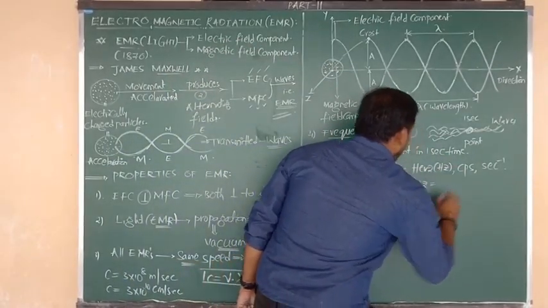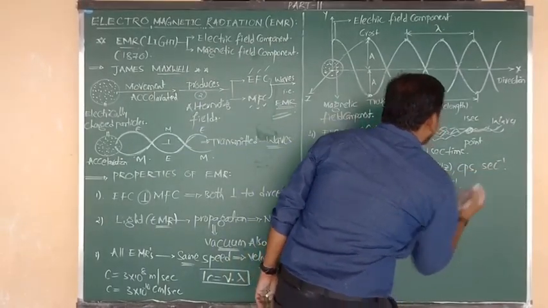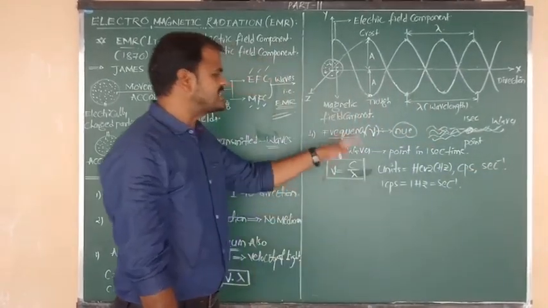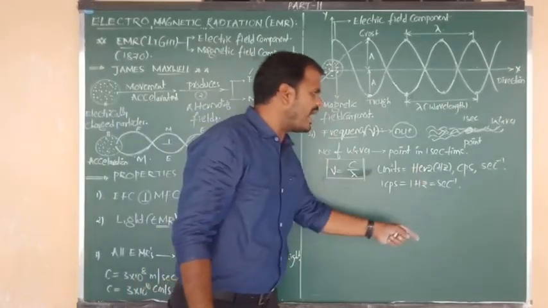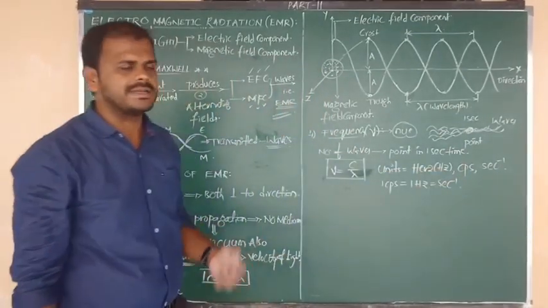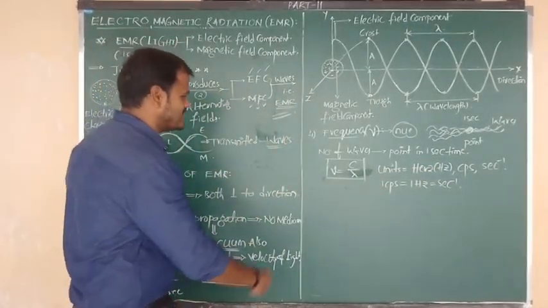1 Hz is also equal to second inverse. All are equal, so frequency can be measured in all three units. But the major SI unit is Hz, and the remaining forms we can also consider are CPS, cycles per second, and second inverse.